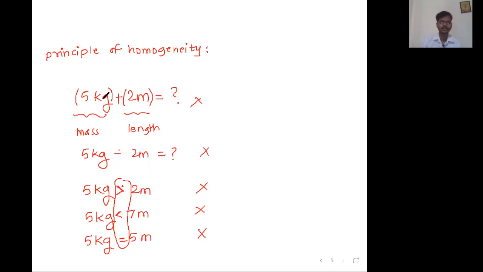Then mass comparison is okay, or mass addition is okay. Fine, sir. So let me make one final statement. Write down the statement of the principle of homogeneity. The terms separated by the following symbols or operators have the same unit.